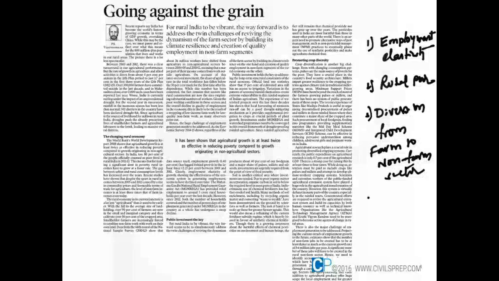Dear students, today let us start the discussion on the 5th February 2016 newspaper. In reference to this, the first article is very important and is related to agriculture in India. Now let us see the situation.